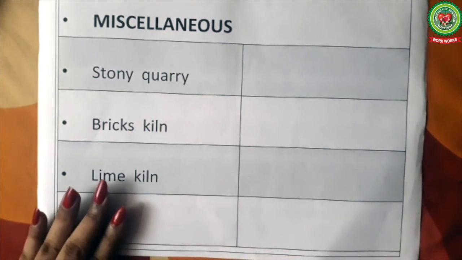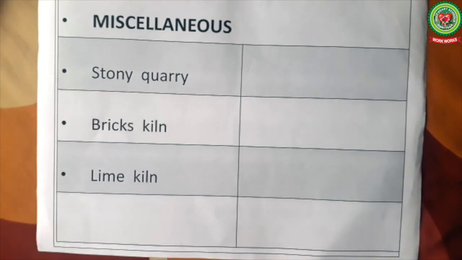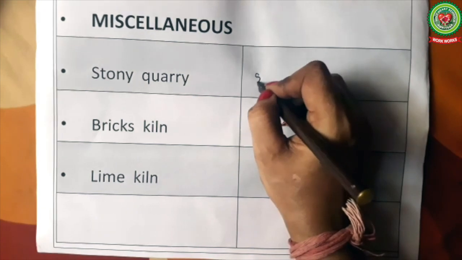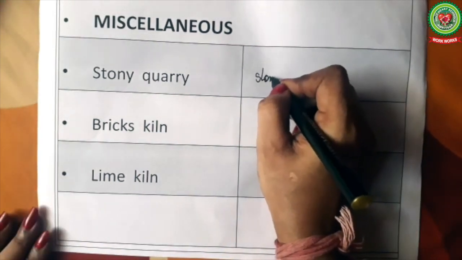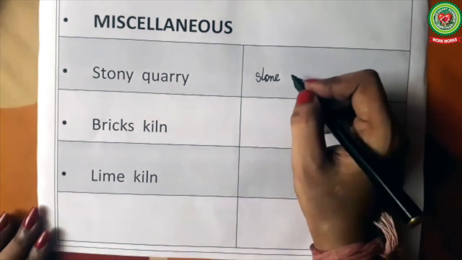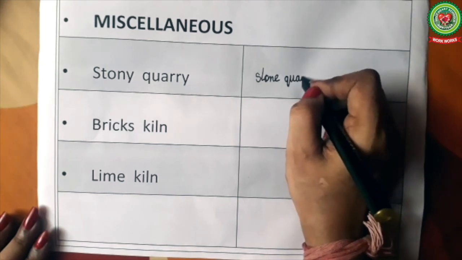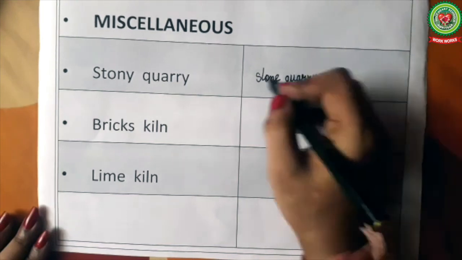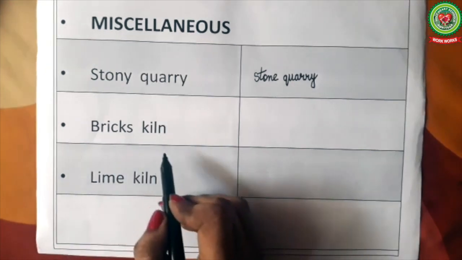Stone quarry. It is an area from where the stones are mined. It is written on the map as stone quarry in black color. The presence of stone quarry indicates trade and mining as occupation of people. Brick kiln.